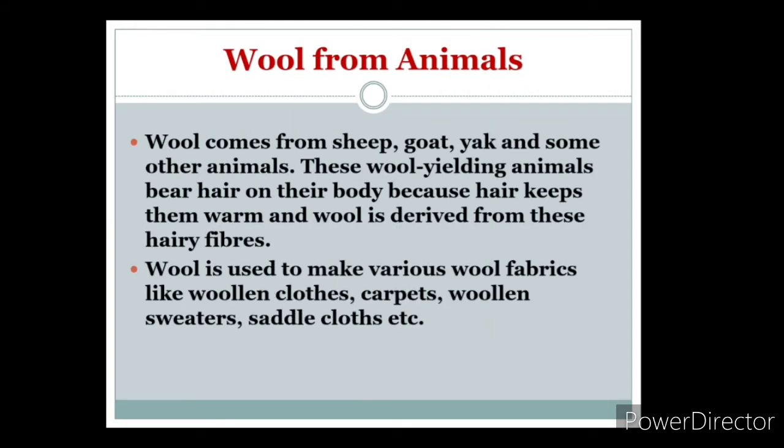Wool from animals. First topic is wool. Wool comes from sheep, goat, yak and some other animals. These wool yielding animals bear hair on their body because hair keeps them warm, and wool is derived from these hairy fibers. Wool is used to make various fabrics like woolen clothes, carpets, woolen sweaters, etc.